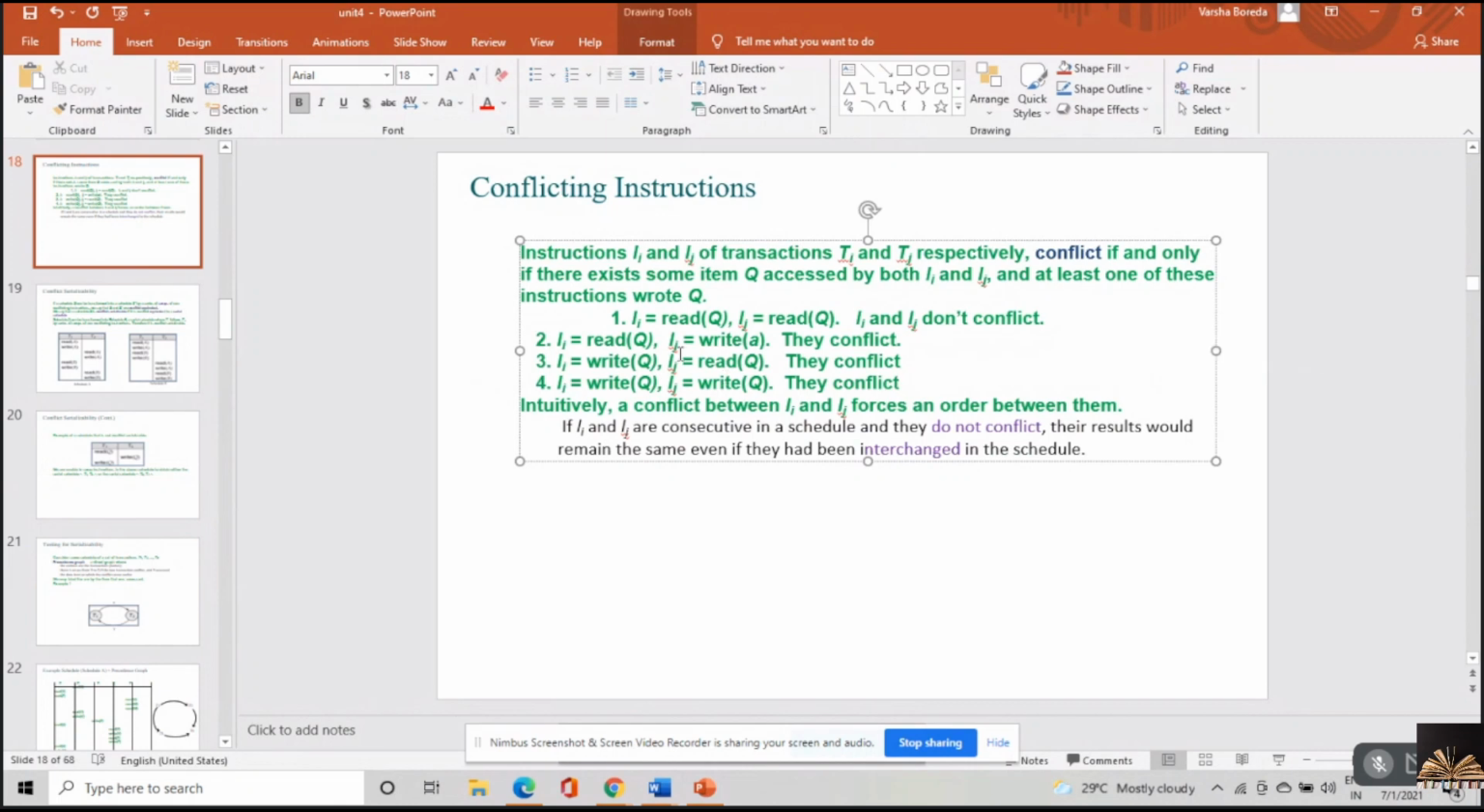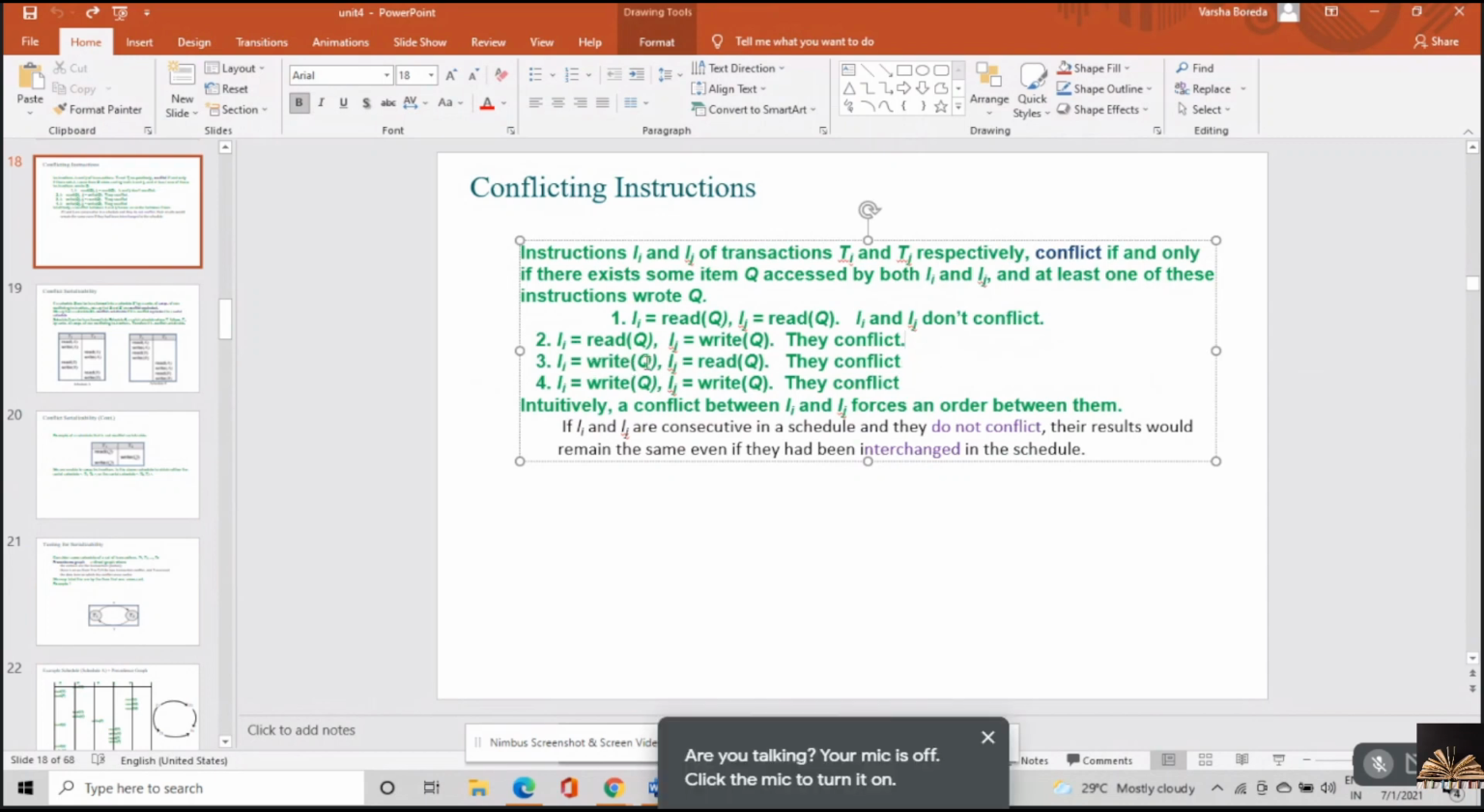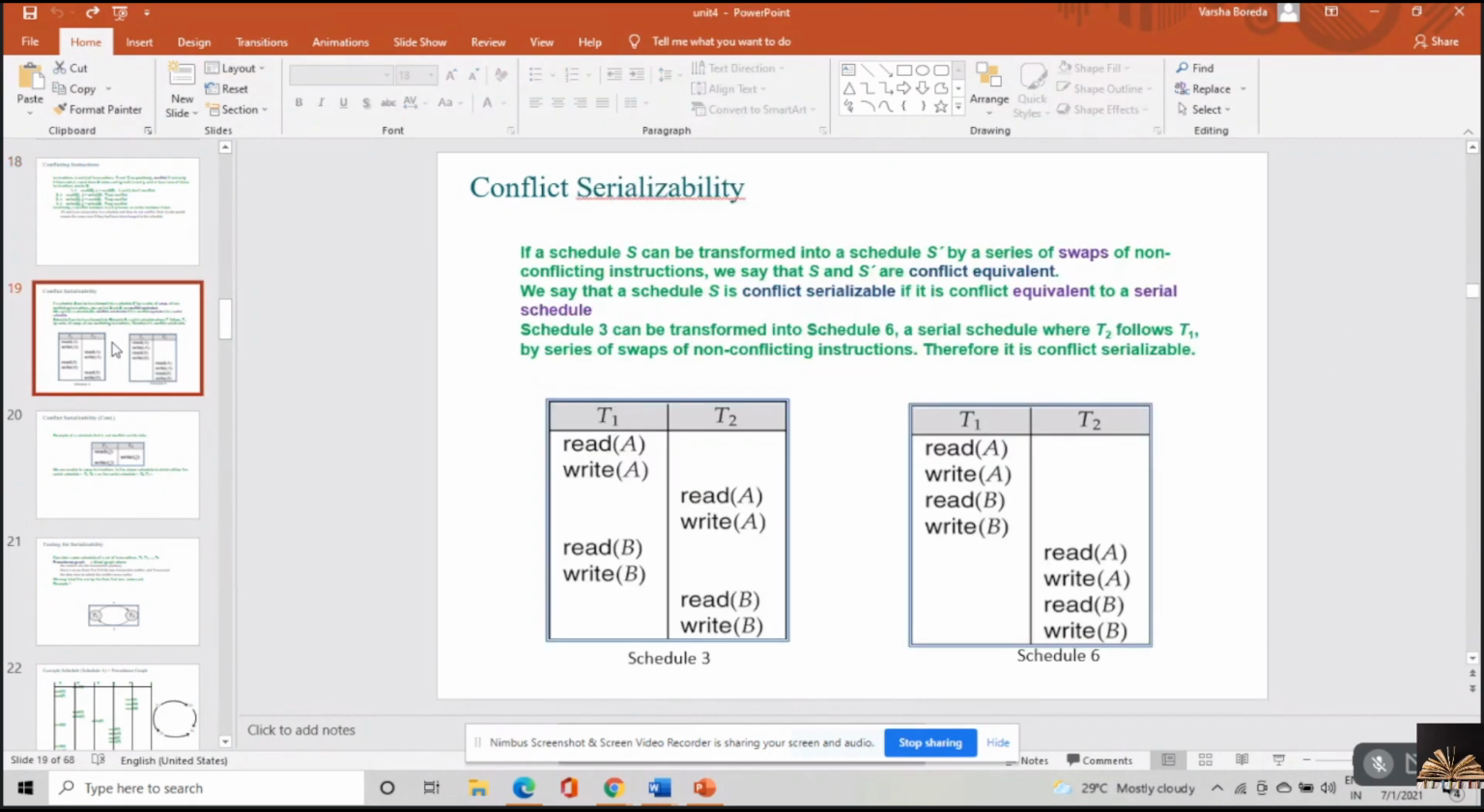So these two instructions will not conflict unless they work on the same database object. That is a concept mark. Try to understand this. Now here Ii is write Q, Ij is read Q. Obviously they conflict. One of the operations is write and the database object is the same. Next is Ii is write Q, Ij is write Q. They conflict. I hope it's clear.